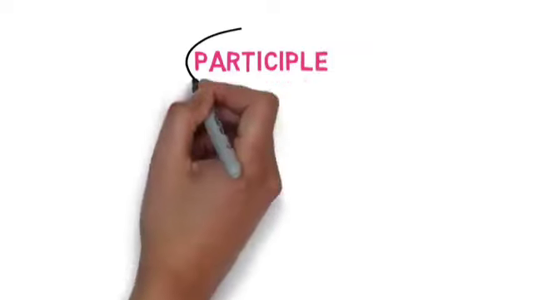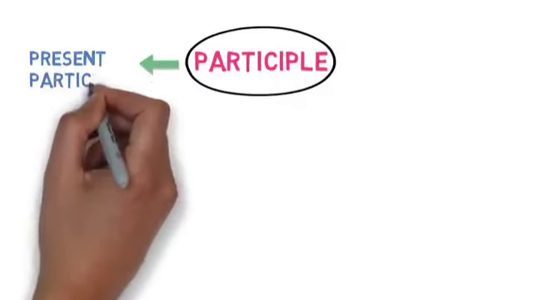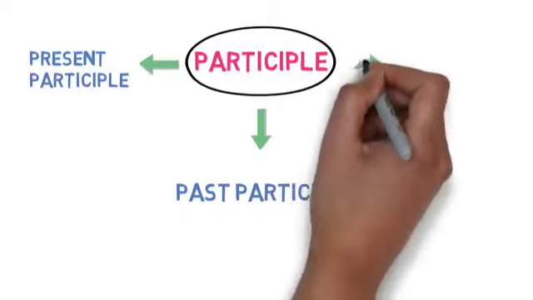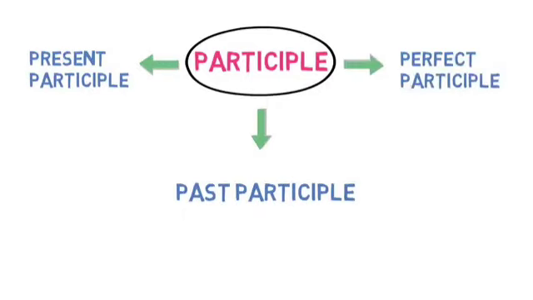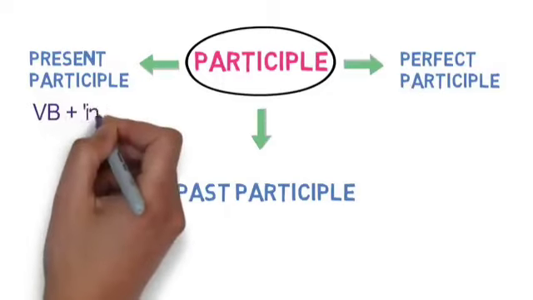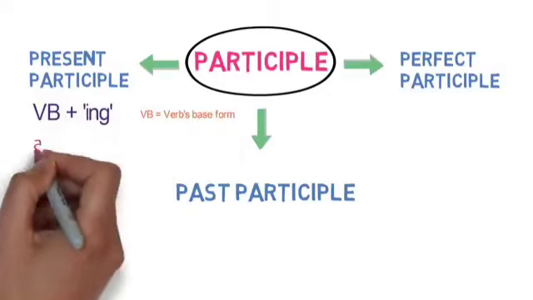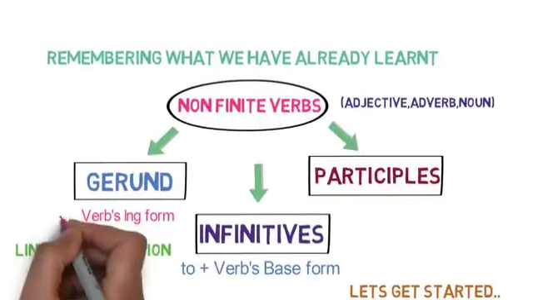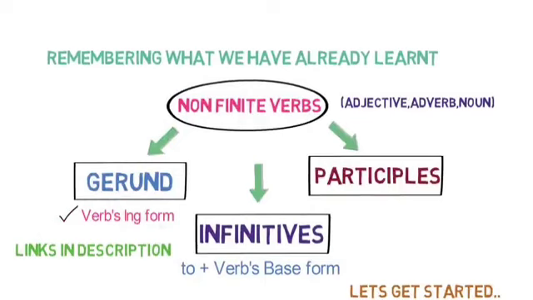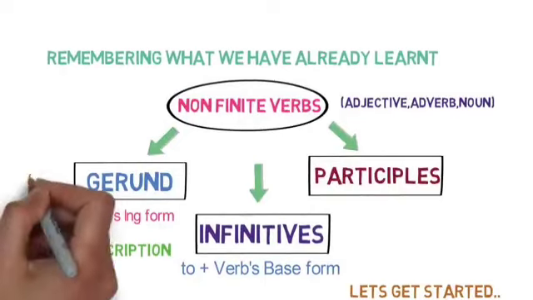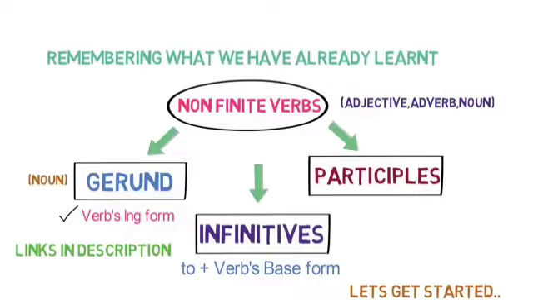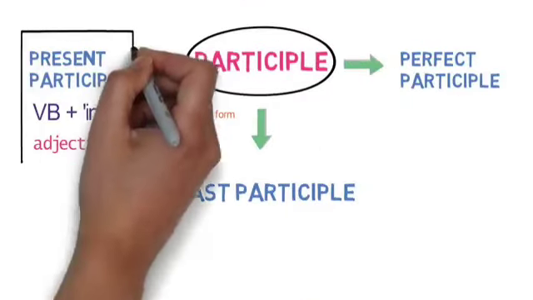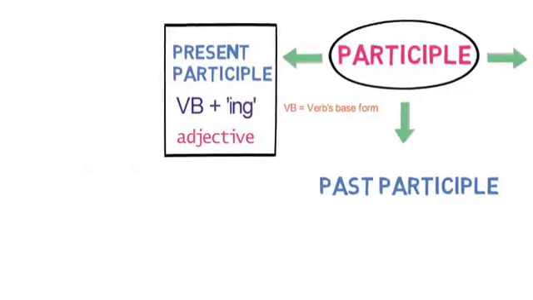They are mainly divided into three parts: present participle, past participle, and perfect participle. Present participle is created by adding ing to verb's base form and functions as adjective. In the gerund video, we saw that gerund is also formed by verb's base form plus ing, but they function as noun in the sentence. So please do not confuse present participle with gerunds.